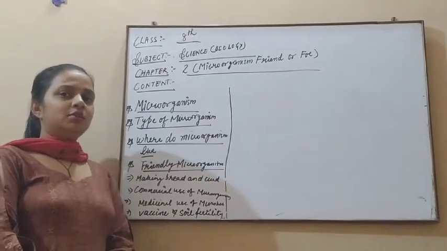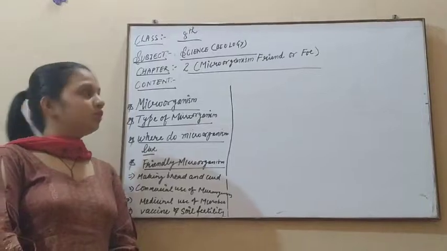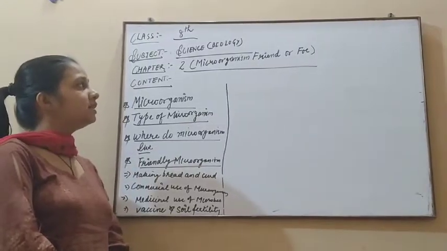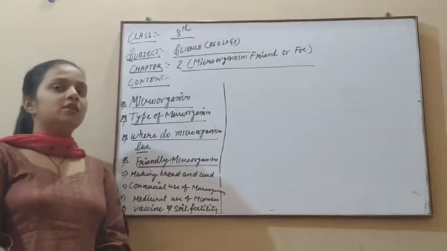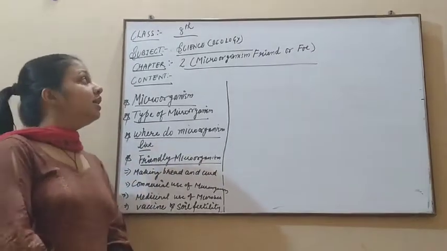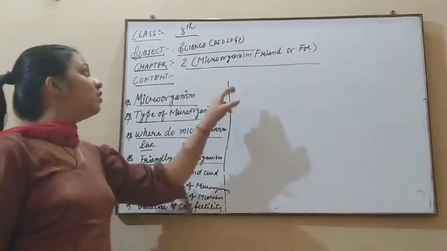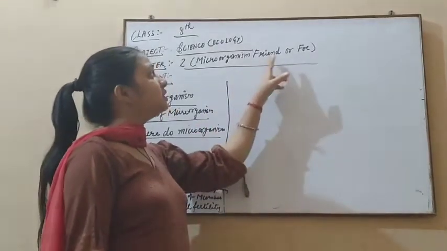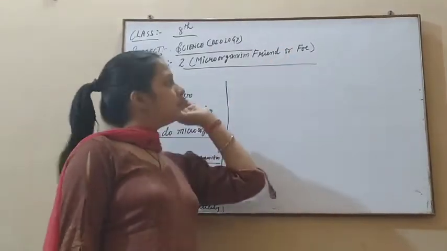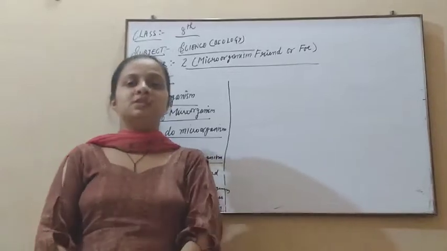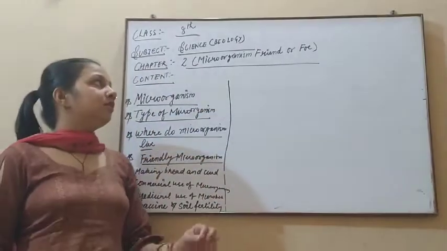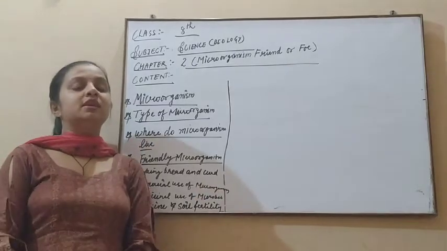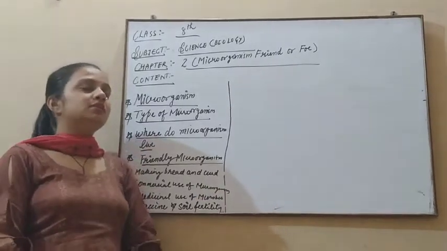Welcome back to all. Today I am present here to discuss the second chapter of your 8th class biology, that is Microorganisms: Friend and Foe. In this title you will see two words come, the microorganism friend or foe. Before starting this concept of microorganisms, first I will tell you about the other organisms present in our surroundings.